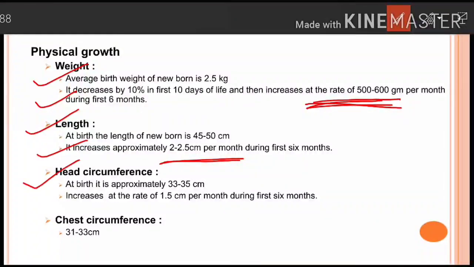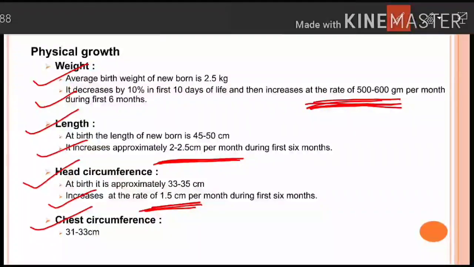Now moving on to head circumference. At birth, it is approximately 33 to 35 centimeter. Dear friends, if you know the range of any parameter, you can calculate the average of it. And it increases at the rate of 1.5 centimeter per month during the first 6 months. So here remember, it is 1.5 centimeter, it is 2.5 centimeter, and this is 500 to 600 grams.